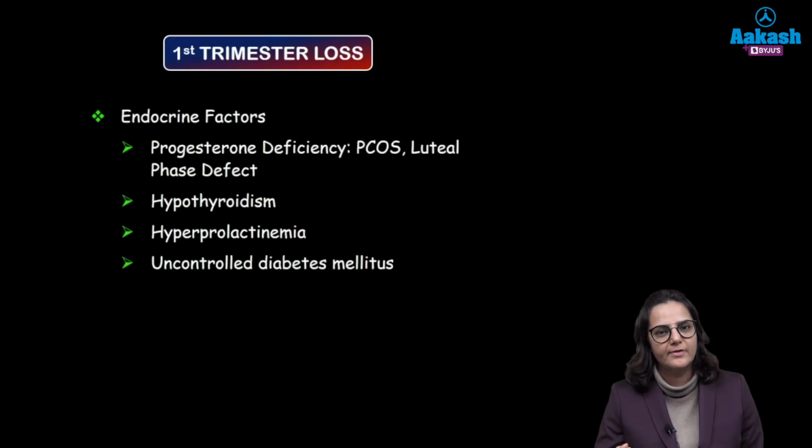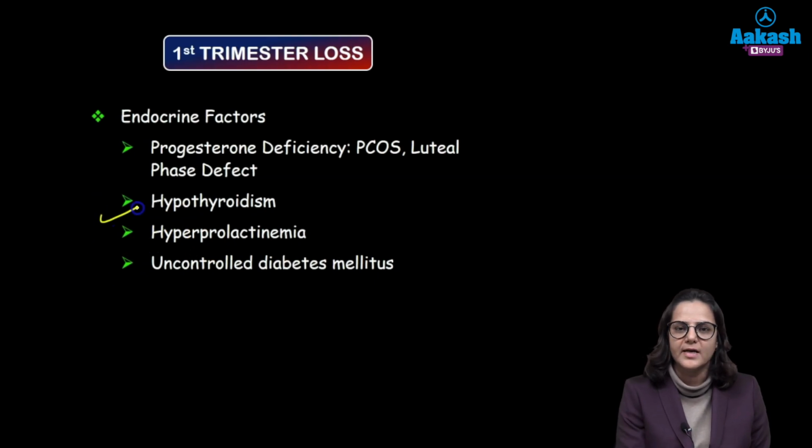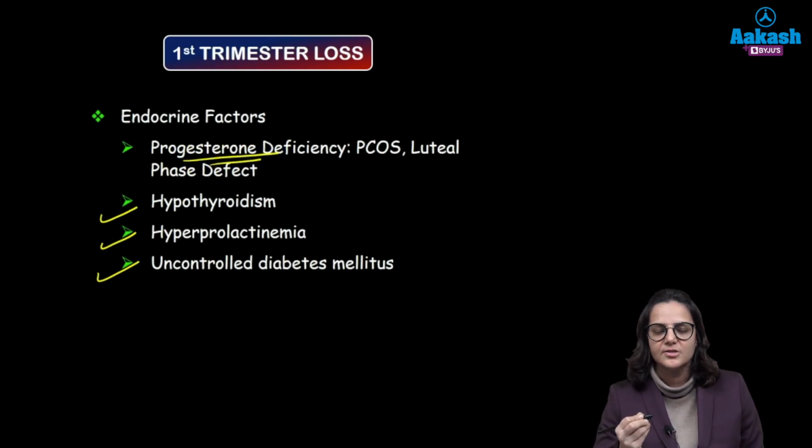Other causes, endocrine factors. So endocrine factors, first of all we'll discuss all the causes which lead to irregular menstrual cycles. So hypothyroidism, hyperprolactinemia, uncontrolled diabetes. Okay, progesterone deficiency can lead to recurrent pregnancy loss. It can be seen in conditions like PCOS or luteal phase defect. What is luteal phase defect? Over here the corpus luteum is not getting formed. This leads to progesterone deficiency, and progesterone is important for what? It is important for implantation and sustenance of pregnancy, right?